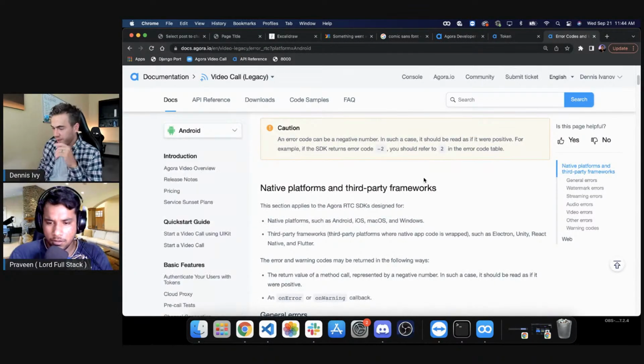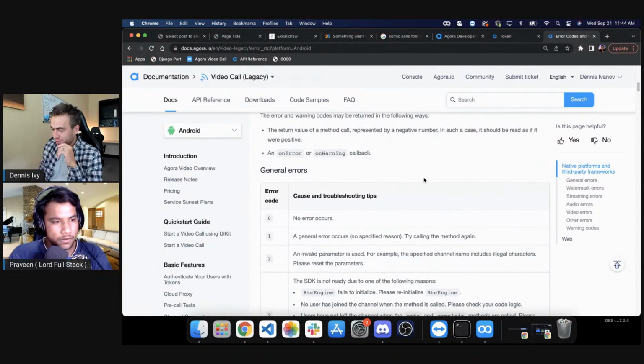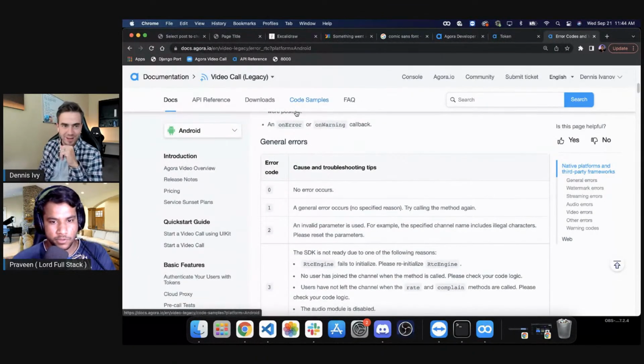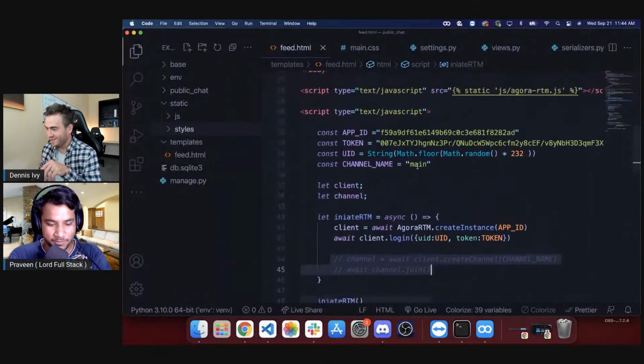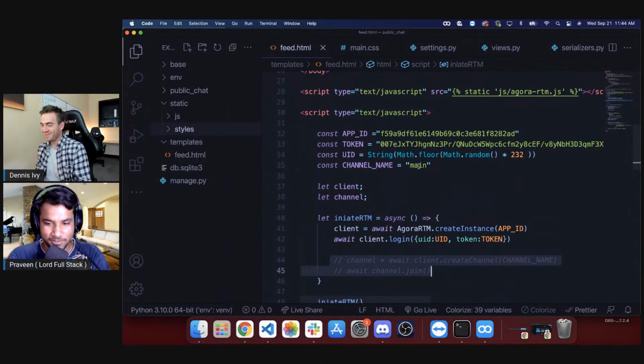Oh, and by the way, Praveen is working on these Agora docs, so he has a lot more familiarity with all this. So if something looks bad, you blame him. If you see it updated after some time, then it will be done by me. Yeah, so you can blame all on me if you don't understand anything or messed up styling.